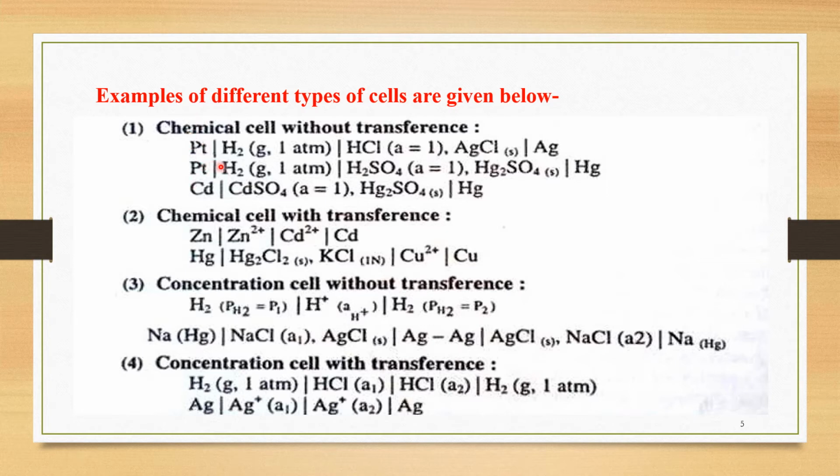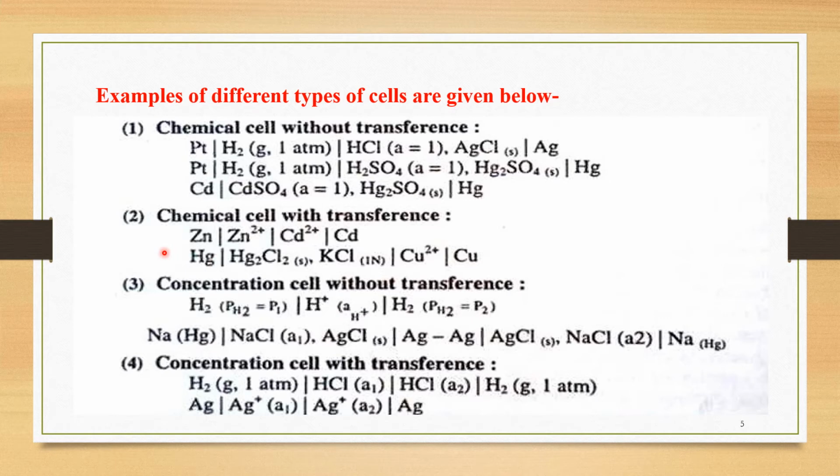The first example is the hydrogen gas electrode: Pt | H2 (gas, pressure 1 atmosphere) | HCl (electrolyte solution, activity of ions equal to 1), AgCl (solid) | Ag. The second example is a cadmium electrode immersed in a cadmium sulfate solution having the activity of ions equal to 1, and the second electrolytic solution is Hg2SO4 (solid) | Hg. So these cells are chemical cells without transference.